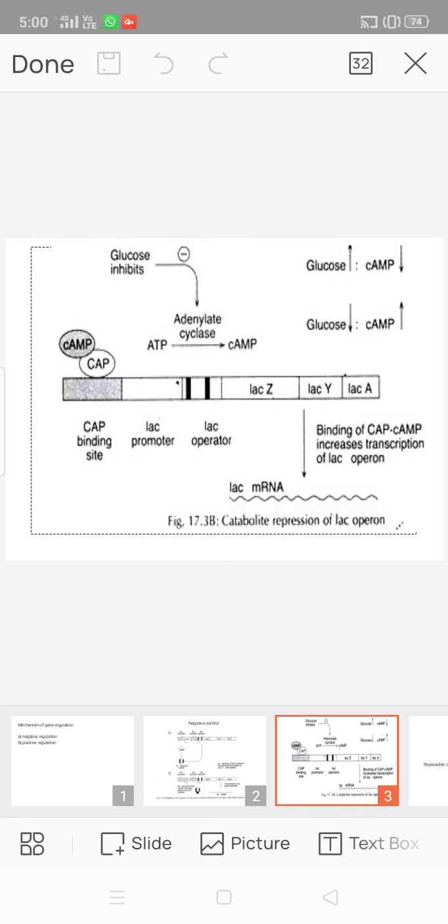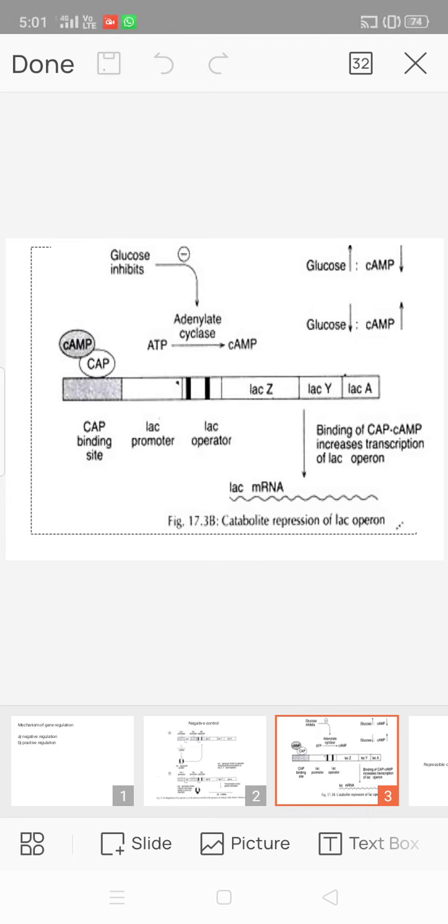When glucose is available to the cell, adenylate cyclase is inhibited and cAMP levels are low. Under these conditions, CAP does not bind upstream of the promoter and the lac operon is transcribed at a very low level.